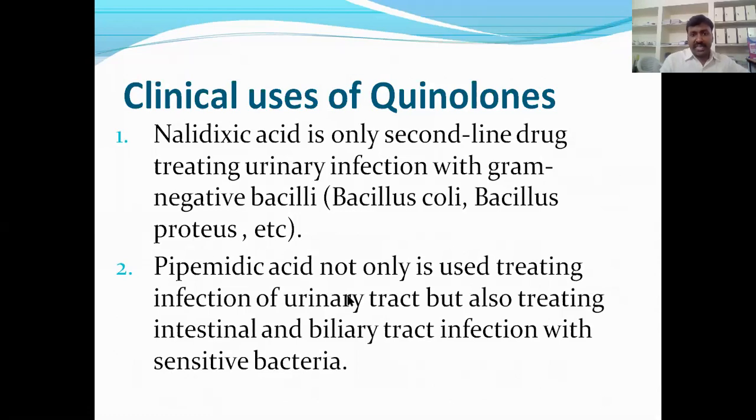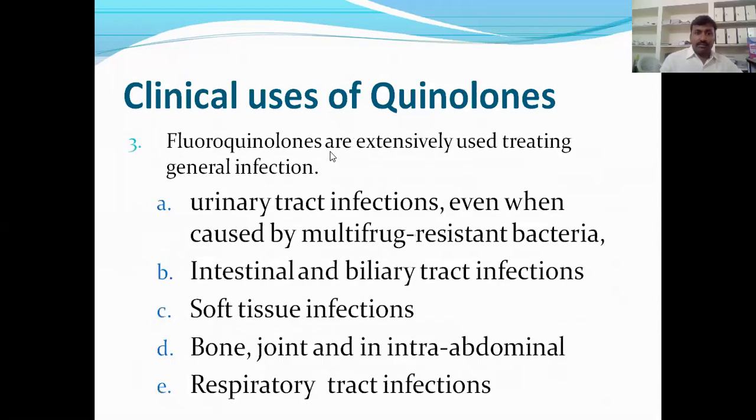Next, the second use: it is used not only for treating infections of the urinary tract, but also intestinal and biliary tract infections with sensitive bacteria. Fluoroquinolones are extensively used for treating general infections: urinary tract, intestinal, soft tissue, bone and joint, abdominal and respiratory infections. The order of preference is first urinary, then GIT, then soft tissue, then bone and joint, any abdominal infection, and then respiratory tract infection.